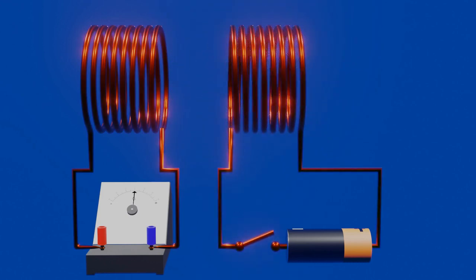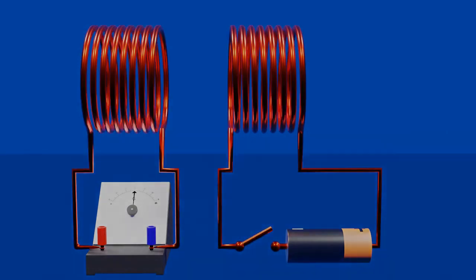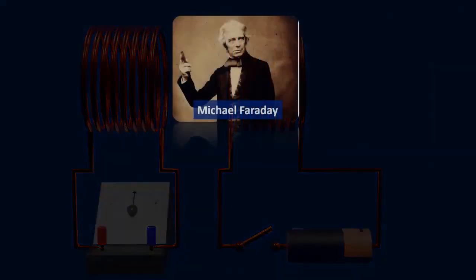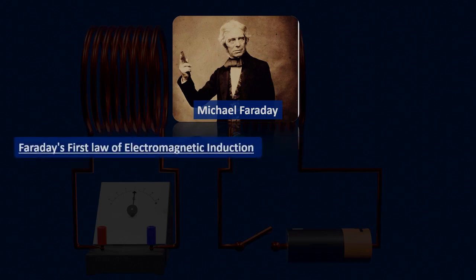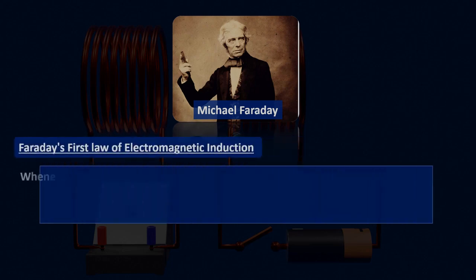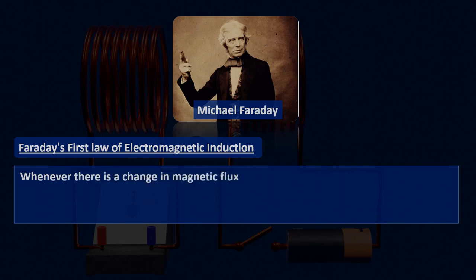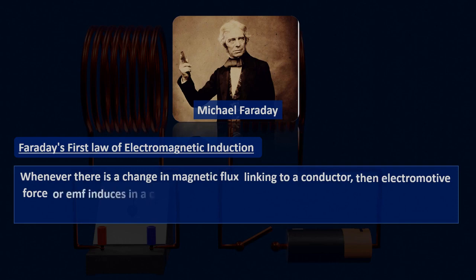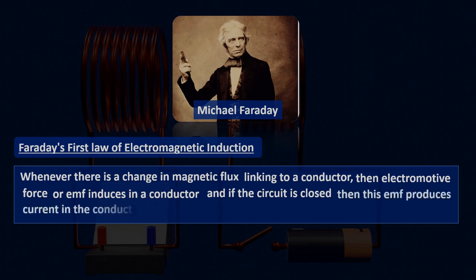This phenomenon of electromagnetic induction was first experienced by Michael Faraday and named Faraday's first law of electromagnetic induction. That is, whenever there is a change in magnetic flux linking to a conductor, then electromotive force or EMF is induced in the conductor. And if the circuit is closed, then this EMF produces current in the conductor.